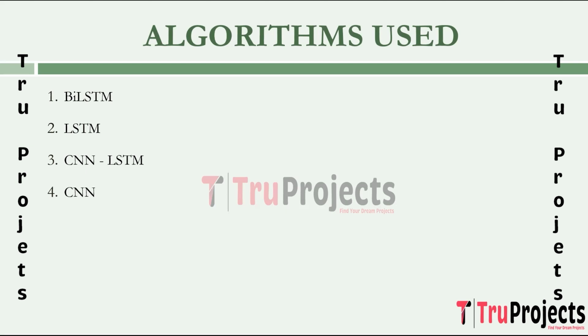While primarily designed for image processing, CNNs can also be adapted for text analysis. In the project, CNN is applied to capture spatial patterns and meaningful features in the textual data, enhancing the understanding of the emotional expressions in monkeypox related tweets.